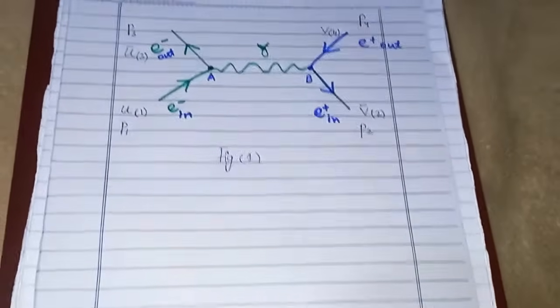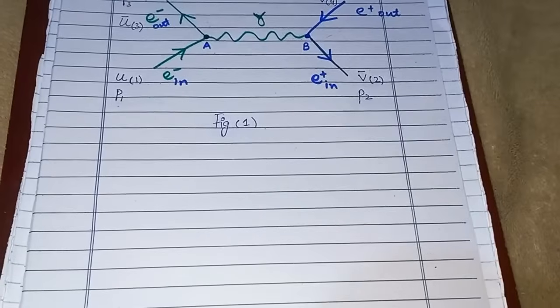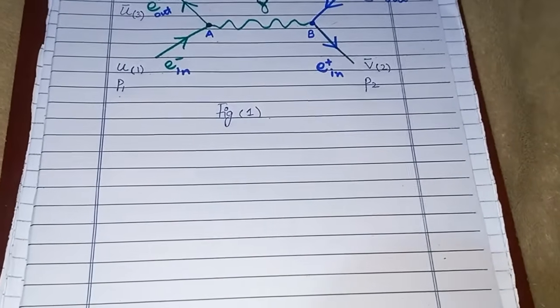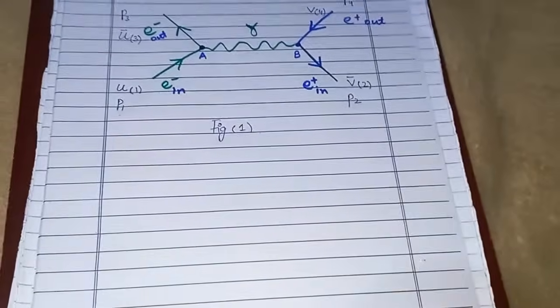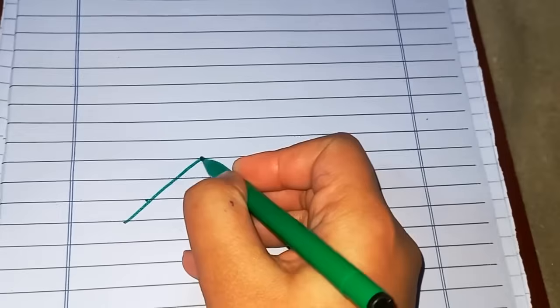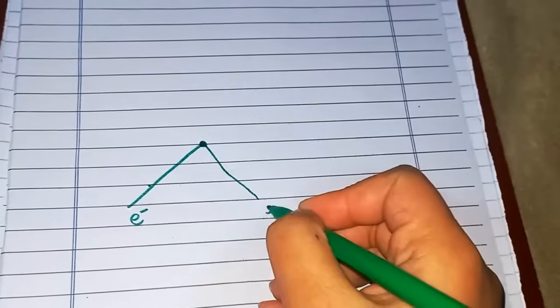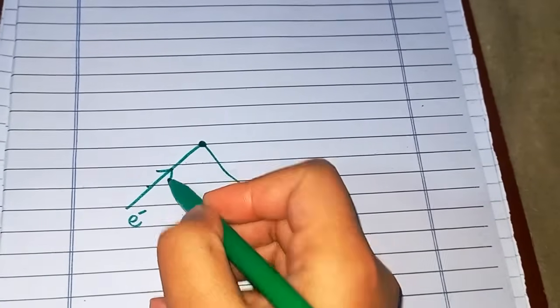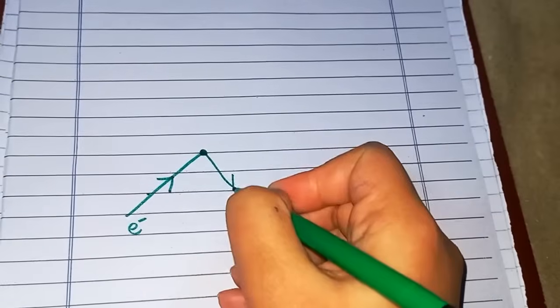Now let's see another possibility and another type of interaction that can happen between electron and positron, and that is also a 2 vertex process. So let's do that as well. This was a horizontal Feynman diagram, and the other diagram that I'm going to draw will be a vertical one. Here we have the incoming electron and the incoming positron, and they will annihilate with each other. There is another possibility that electron and positron annihilate with each other. So this is the incoming electron, so its sign will be like that, and the incoming positron like that.